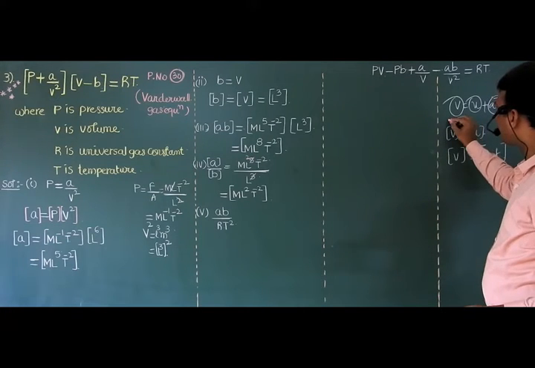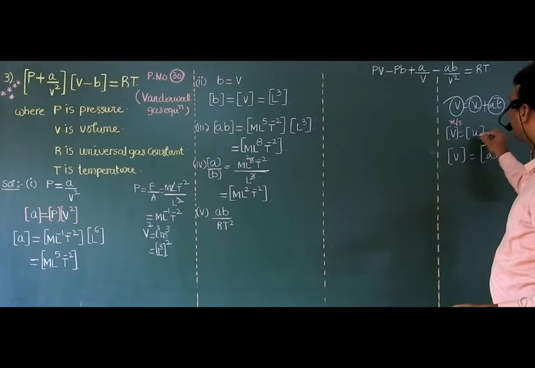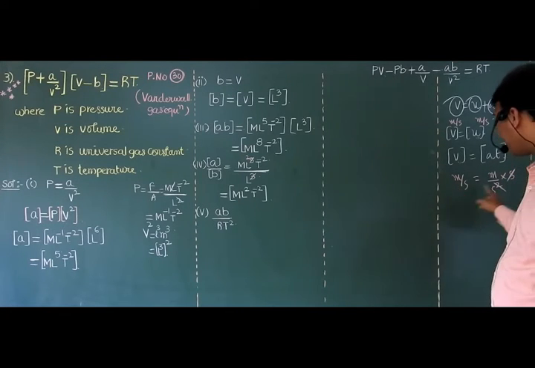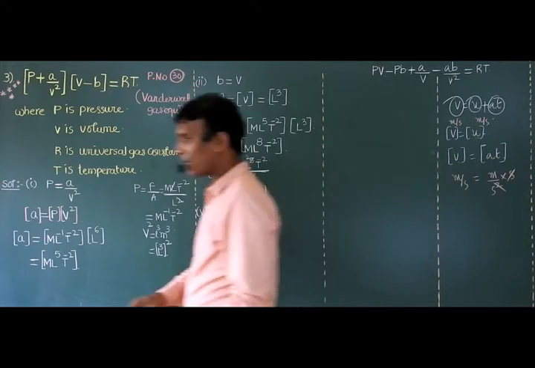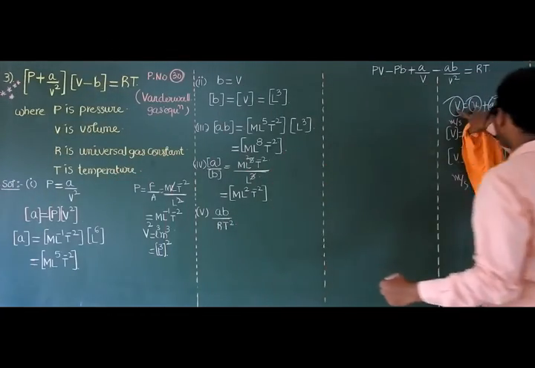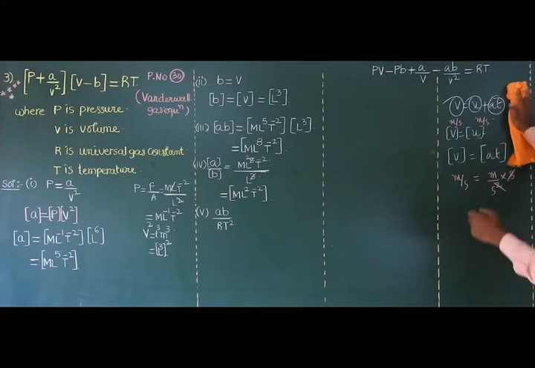What is the unit of velocity? Meter per second. What is the unit of initial velocity? Meter per second. Acceleration is meter per second square into time in seconds, so meter per second. Both are the same, so dimensionally the same. That's why we are equating these two and also equating these two.